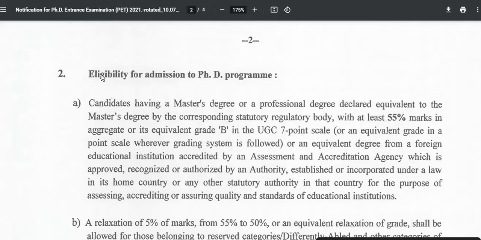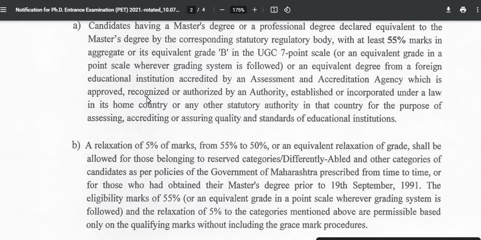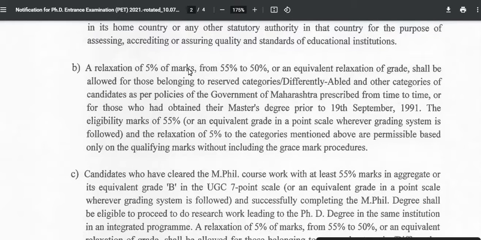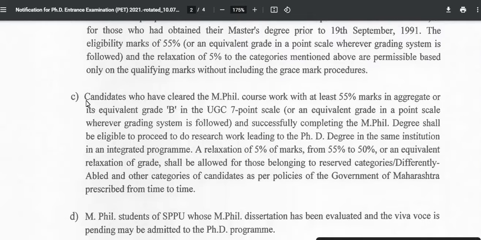Let us see the eligibility criteria for this PhD program. A master's degree is a must, or a professional degree declared equivalent to the master's degree by the corresponding statutory body, with at least 55% marks in aggregate, or its equivalent grade B in the UGC 7-point scale. You need to check this. There is a relaxation of 5% marks for the reserved categories, that is SC/ST.